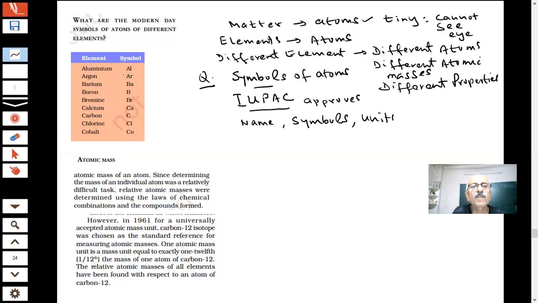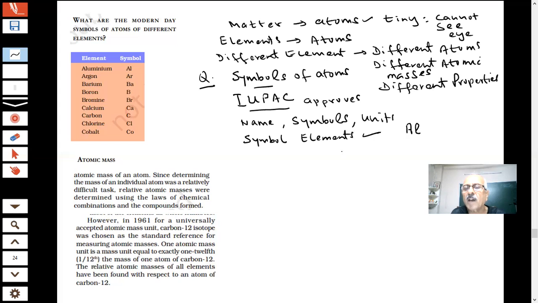For example, here I have given a part of that. This list is given in your NCERT book. You have seen in the NCERT book, they have given a table of symbols of some of the elements. How do you learn these symbols? When I say aluminium, the symbol is Al. The first is a capital letter, the second is a small letter.